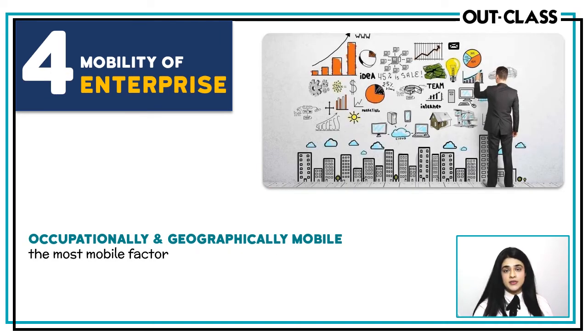Okay, mobility of enterprise. So now entrepreneurs are basically risk takers. They are very, very passionate, most of them. So when they want to run a business and when they want to make profit, they will be willing to change occupations if they want to, if that is what is going to get them a profit, and move to any other geographical location as well if they have to. So entrepreneurs are mobile, and enterprise, this ability, is mobile across occupations as well as geographically.